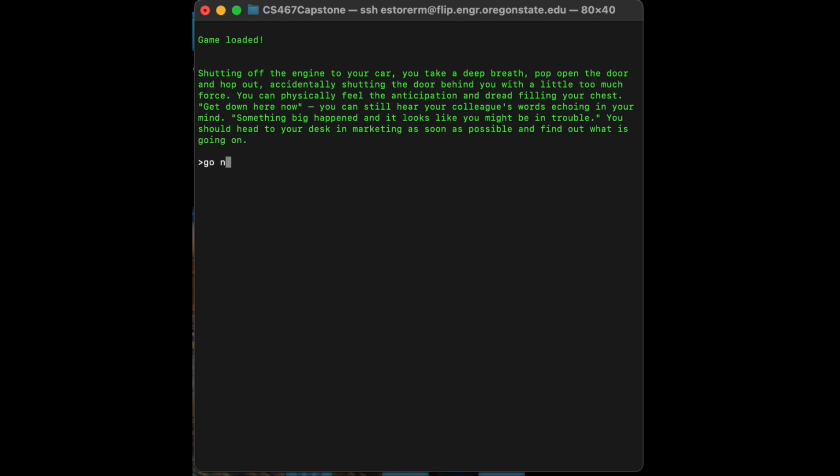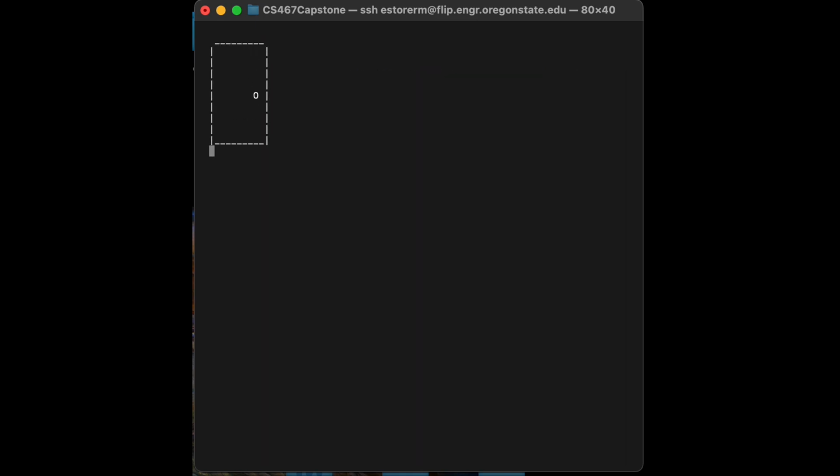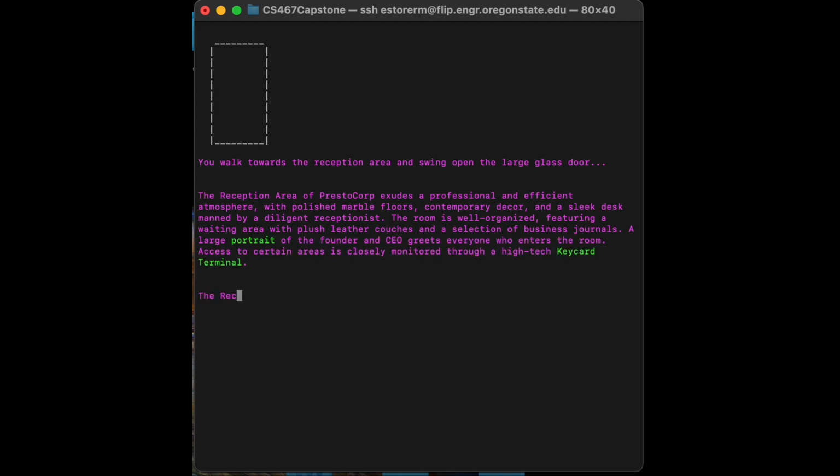The reception area is to the north. So we're just going to hit go north. That takes us through the door. So we use the animated ASCII art. That was one of our stretch goals. And there we are in the reception area. Things in green are things that can be either interacted with, if it's in the first paragraph, and places, if it's in the second one, right?